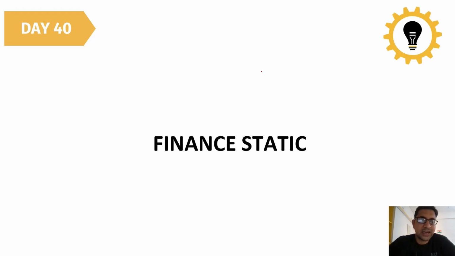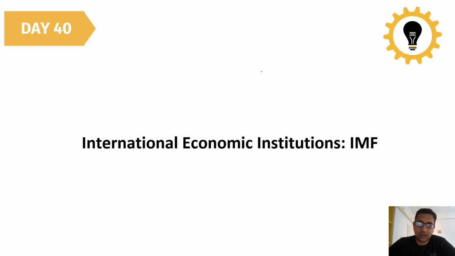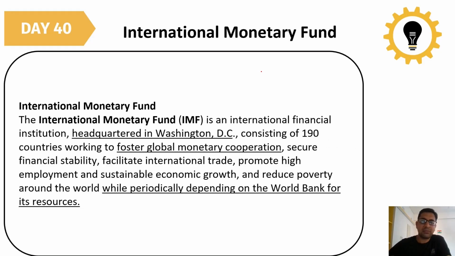Today is day number 40, and we will be discussing an international economic institution, that is the IMF. What is this IMF? IMF is the International Monetary Fund. It is an international financial institution. The headquarters is at Washington DC and it has around 190 member countries.